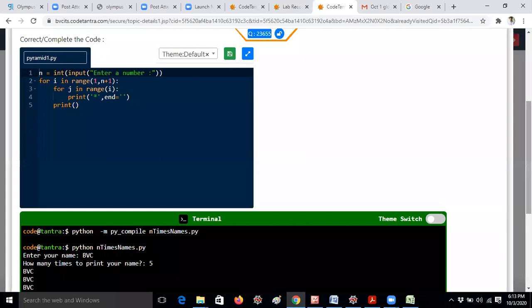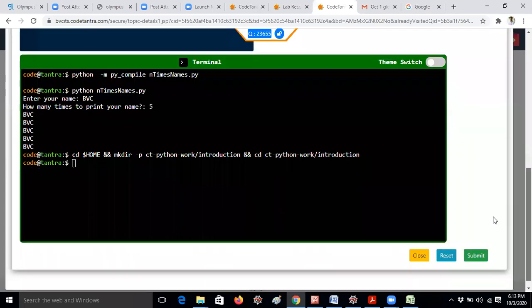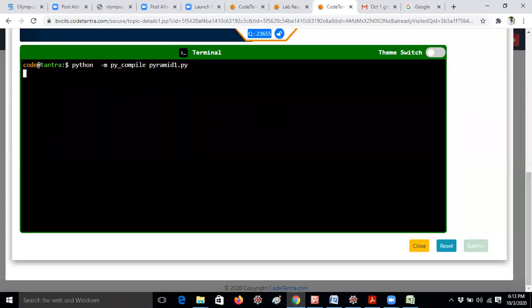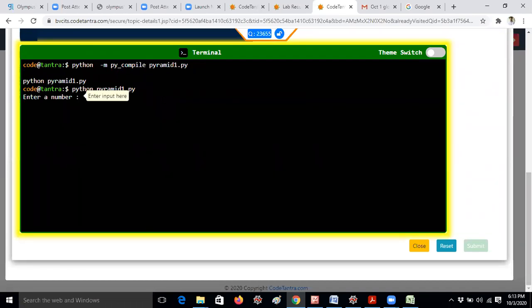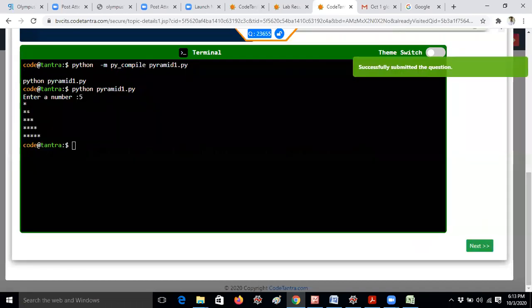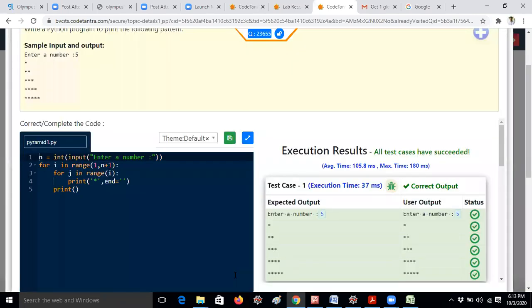First I will run the program and I will explain it. I'm giving 5, and I'm getting 5 rows like this. A triangle: 1 star, 2 stars, 3 stars, 4 stars, 5 stars. That means in the first line we have to get 1 star, so the first row contains only 1 star. Hope you understand, guys.